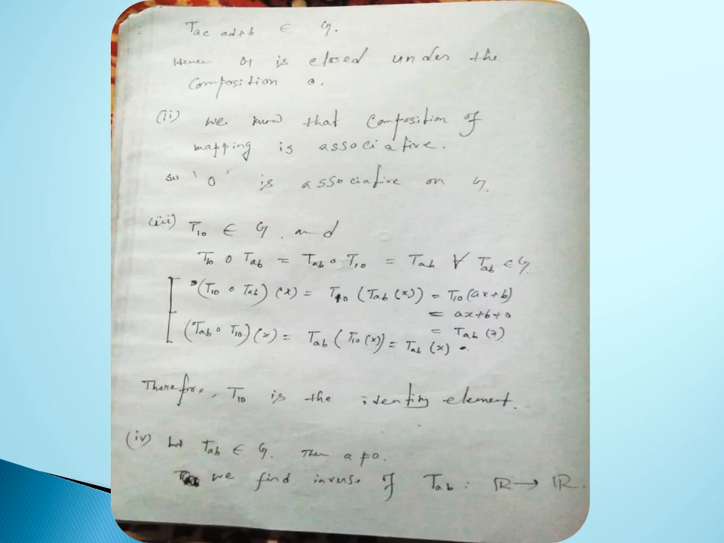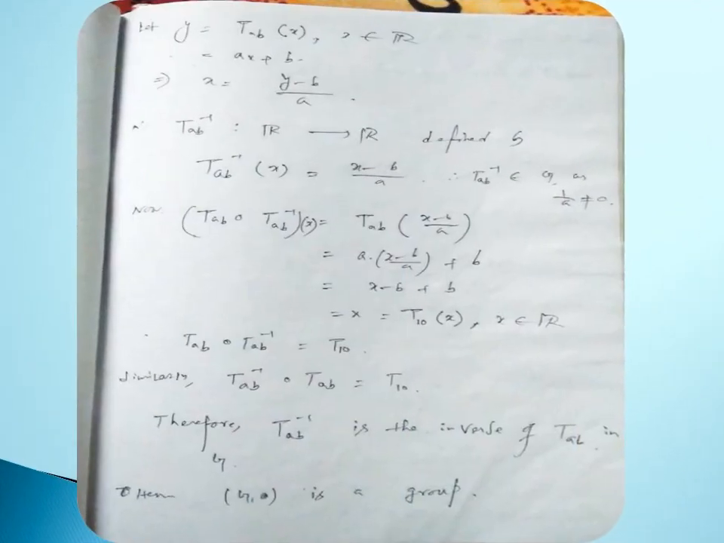So let T_AB belong to G, then a not equal to 0. So we find the inverse of T_AB, which maps from R to R. Now let y equal to T_AB of x, where x belongs to R. So then y equal to ax plus b. So this implies x equal to y minus b by a. So T_AB inverse maps from R to R is defined by T_AB inverse of x equal to x minus b by a, where T_AB inverse belongs to G as 1 by a is not equal to 0.